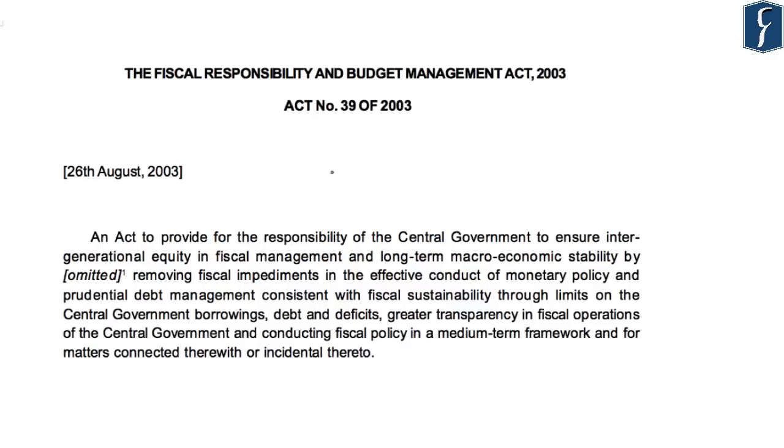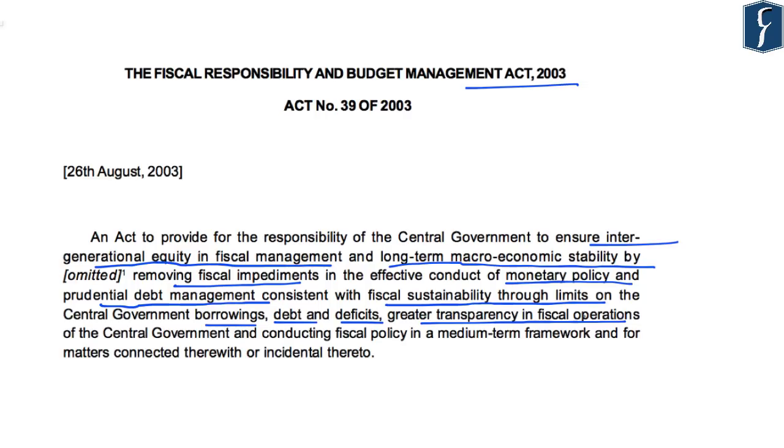So it highlights that the Fiscal Responsibility and Budget Management Act 2003 provides for responsibility of the central government to ensure intergenerational equity in fiscal management, providing long-term macroeconomic stability by removing fiscal impediments in the effective conduct of monetary policy and prudential debt management, which is consistent with fiscal sustainability through limits on central government borrowings, debts and deficits, greater transparency in fiscal operations of the central government, and conducting fiscal policy in a medium-term framework, and for matters connected with all these aspects.